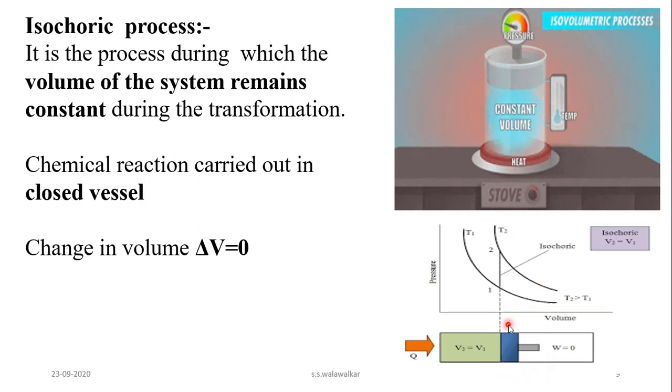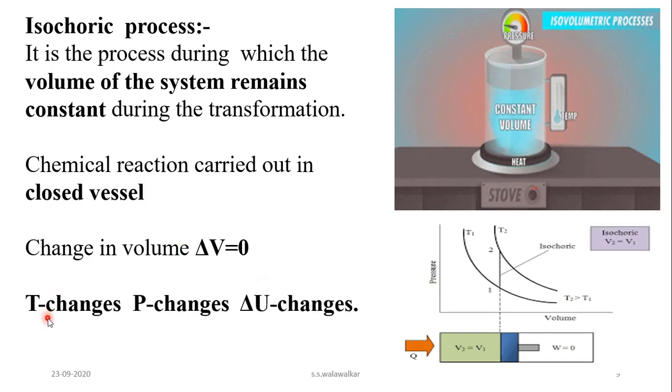So see here, graphical representation of this. This is the system, gas is enclosed in a piston, and when heat is supplied, then what happens? Temperature increases from T1 to T2, and pressure also increases from P1 to P2, but the volume of the system remains constant. V2 is equal to V1, therefore delta V is equal to 0 in isochoric process. So in isochoric process, temperature changes, pressure also changes, and as temperature changes, internal energy of the system changes, but volume of the system remains constant.